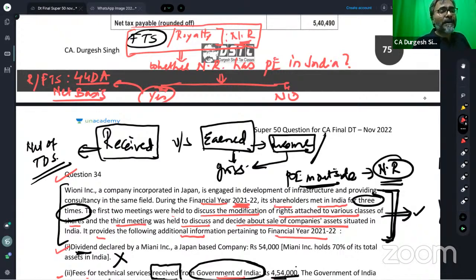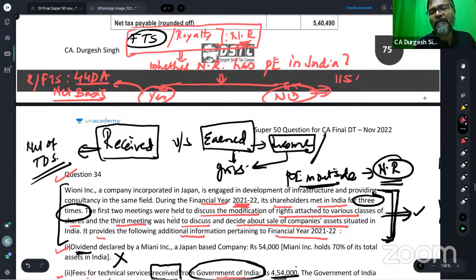But if the non-resident does not have a permanent establishment in India, or they do have a permanent establishment in India, students, but the services which the non-resident is giving are not routed through that permanent establishment in India, in that particular case, the royalty and the FTS will be assessed on gross basis under section 115A.